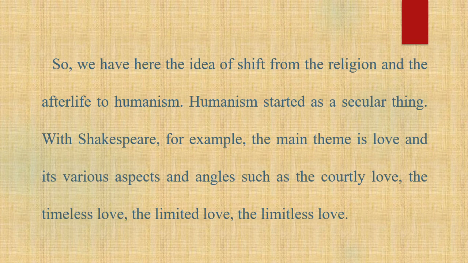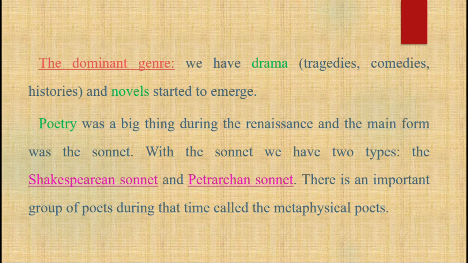Humanism started as a secular thing. With Shakespeare, for example, the main theme is love in its various aspects and angles, such as the courtly love, the timeless love, the limited love, the limitless love. What was the dominant genre at that era? We have drama, and novels started to emerge. Poetry was a big thing during the Renaissance, and the main form was the sonnet. With the sonnet we have two types, the Shakespearean sonnet and the Petrarchan sonnet.